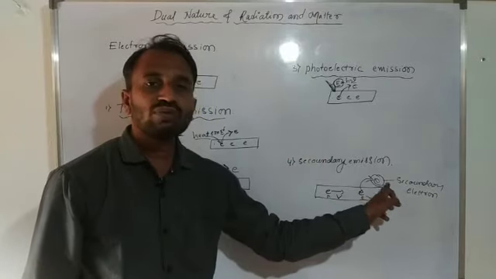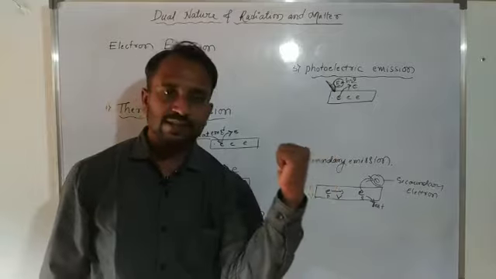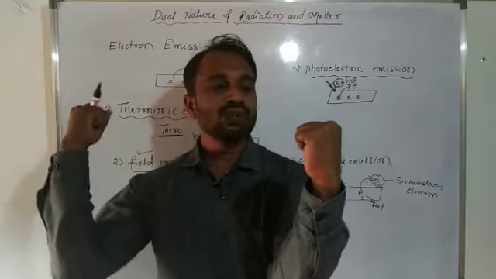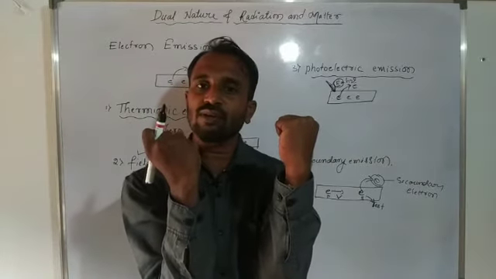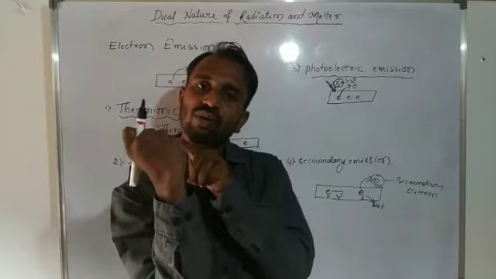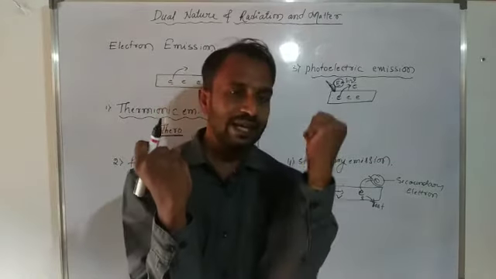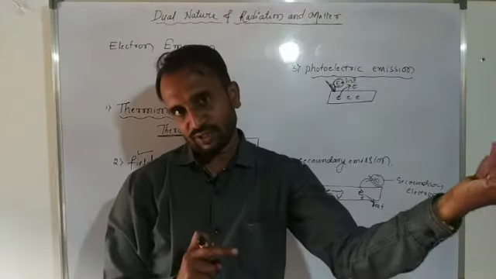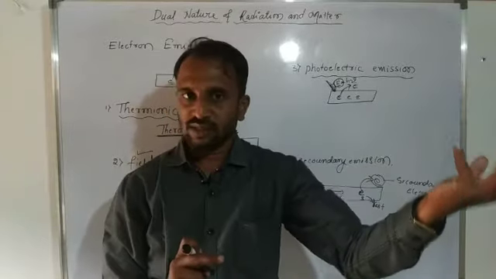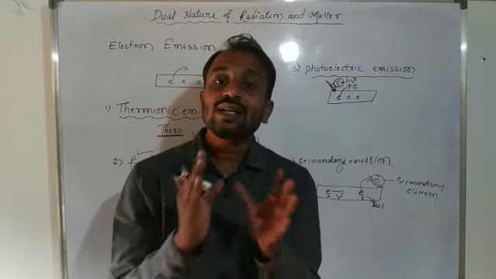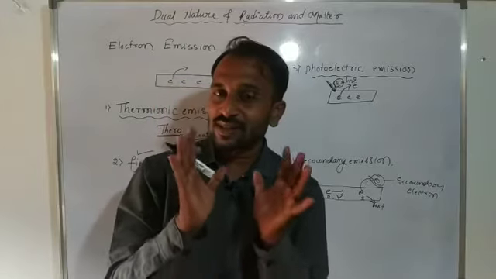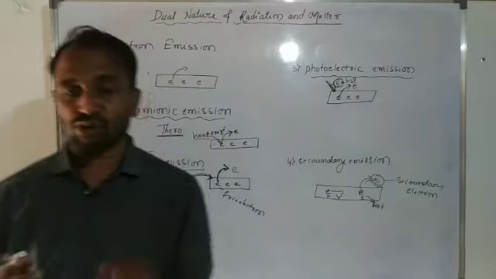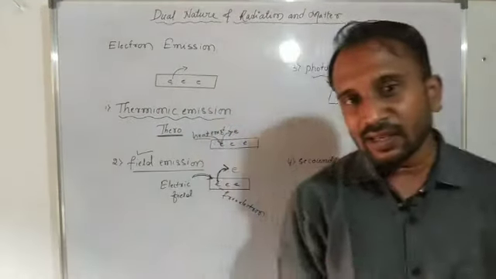So a maximum amount of energy is transferred from first to second, and this electron easily comes out, or is emitted, from the metal surface. This process we consider secondary emission, and the emitted electron is a secondary electron.